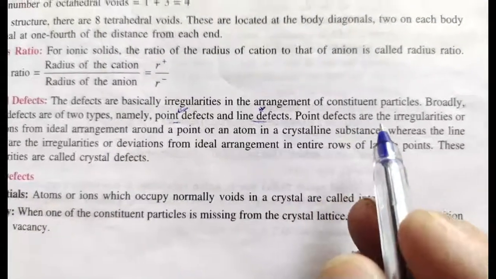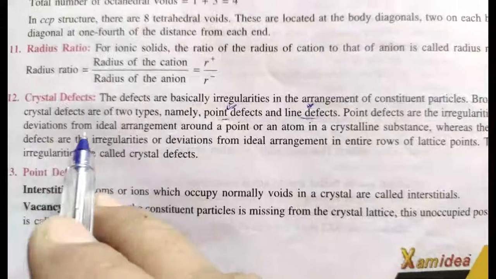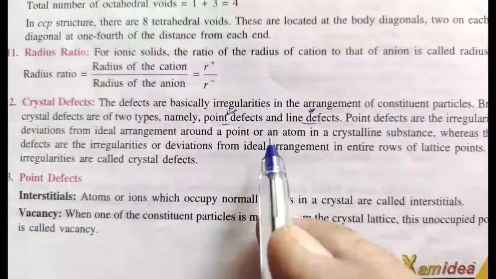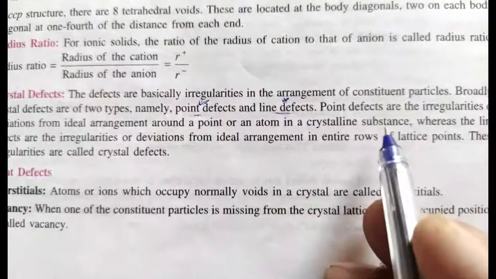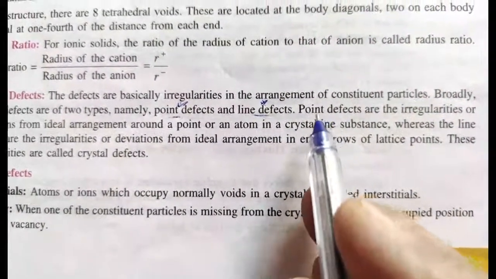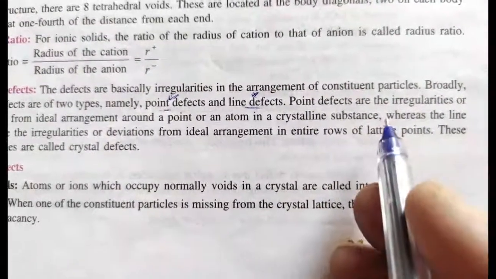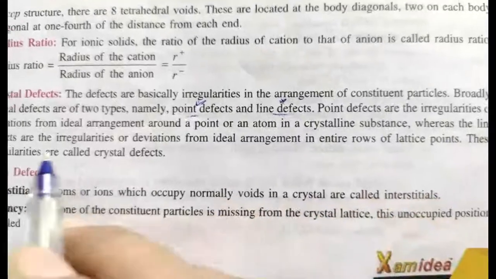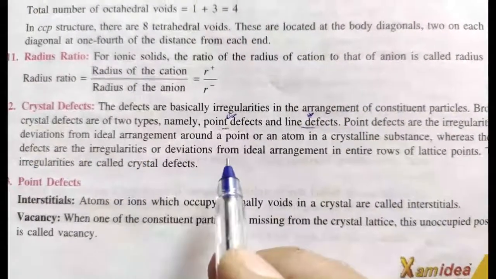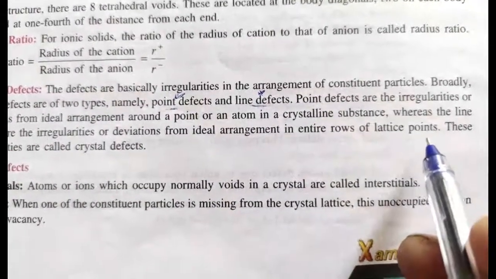Point defects are the irregularities or deviation from ideal arrangement around a point or an atom in a crystalline substance. As the name suggests, there is a defect in a particular lattice point. Whereas line defects are the irregularities or deviation from ideal arrangement in the entire row of the lattice points.